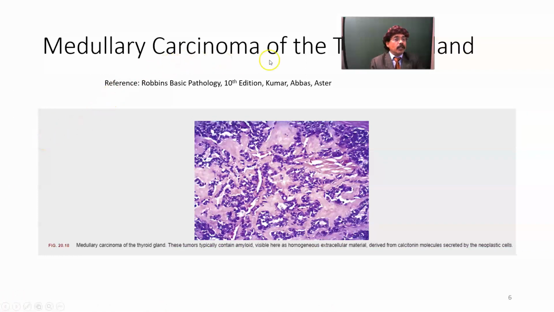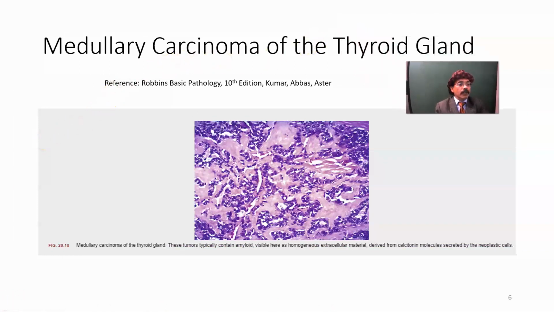Okay, this is the medullary carcinoma of the thyroid gland. Okay, we found that here we'll get the amorphous substances. Okay, so this is homogeneous. Okay, so this thyroid gland tumor typically contains amyloid, visible as homogeneous extracellular material derived from the calcitonin molecule secreted by the neoplastic cell. So these are the amyloid here. This is amyloid.